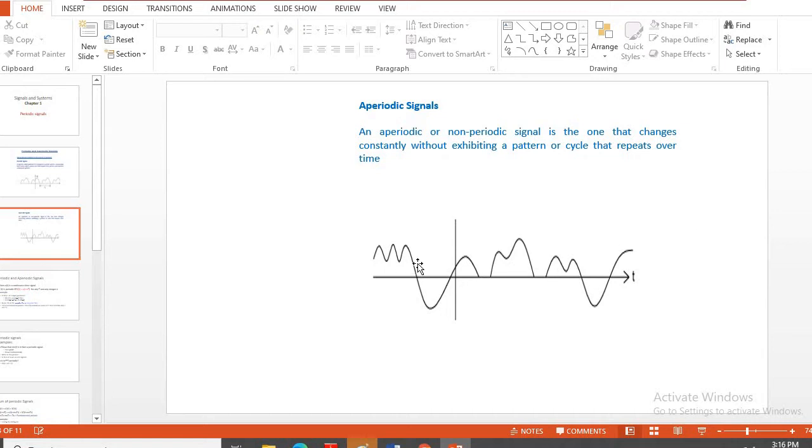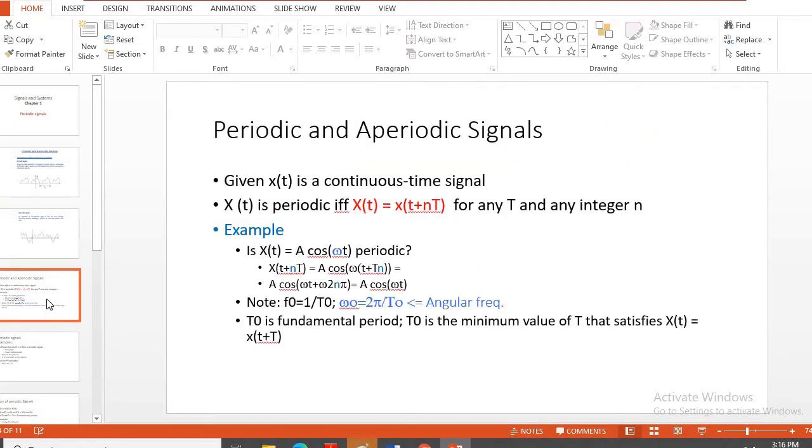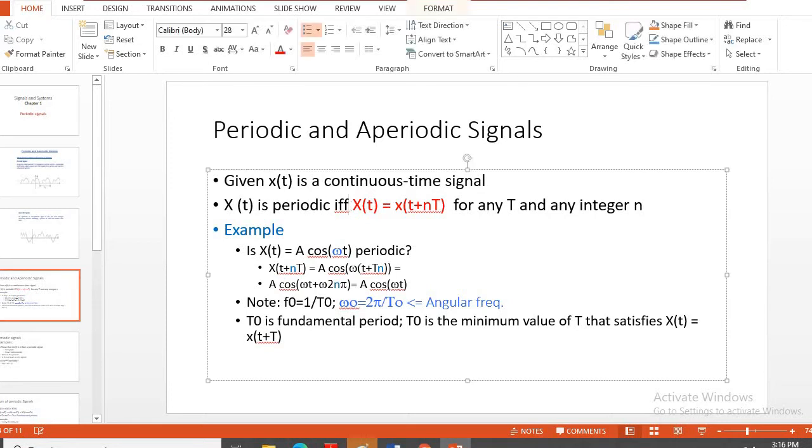It is a totally different pattern where there is no interrelation, and we can't define it so that the whole will represent one cycle. Therefore, such signals are said to be aperiodic. We can theoretically say that it has an infinite period. Just a moment, I made one mistake that I am clearing.